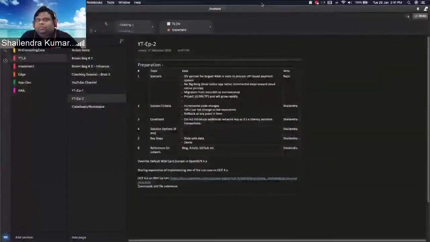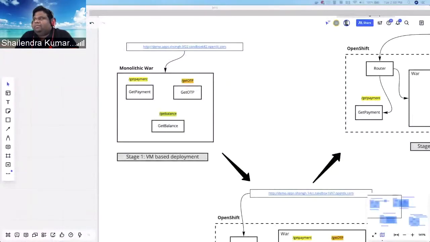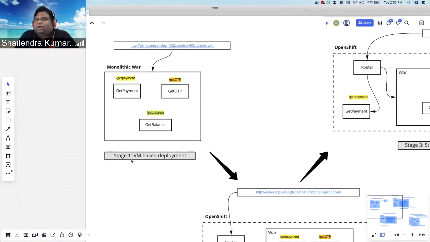Yeah. So thanks, Rajiv, for calling me again, and hi all. So let me share my screen. So as Rajiv has explained, what was the use case for a customer. One of the success criteria was they don't want to change the end user, the consumer URL. The consumer URL they want to keep as it is. Okay. So on the screen, what you see is a monolithic WAR, which is deployed on one of the application servers, and this is a VM-based deployment.